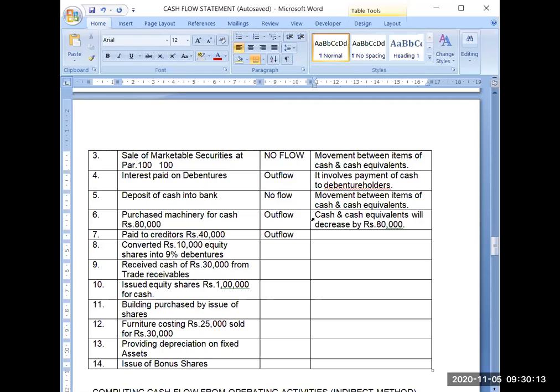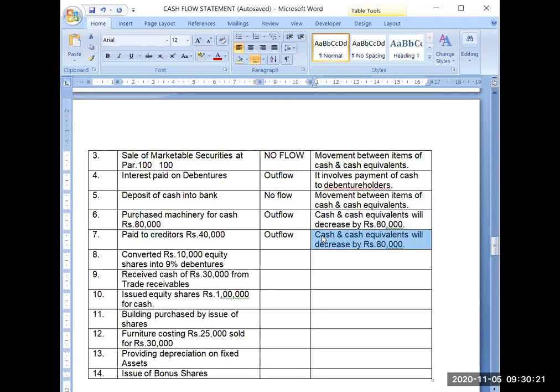The chat box is open. If any one of you is sending message on WhatsApp, please reply in chat box. So again, cash and cash equivalents will reduce by 40,000. Obviously you are making payment to your creditors, so it will decrease your cash and cash equivalents.